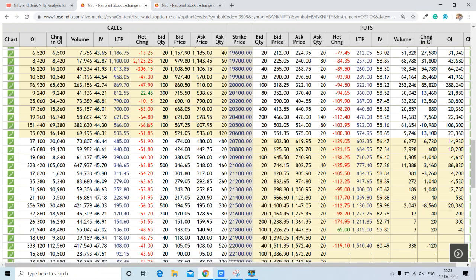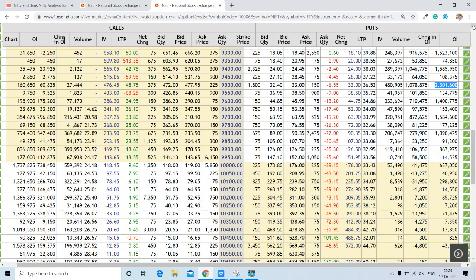Another thing that we have to check is this, which indicates the call writing. The call writing was huge here, and also the put writing was huge here. This indicates range bound for the Bank Nifty, and range bound to little negative on the OI. Now we will also check its trend cycle, but before that, we will move towards Nifty and find out what is going on in the Nifty.